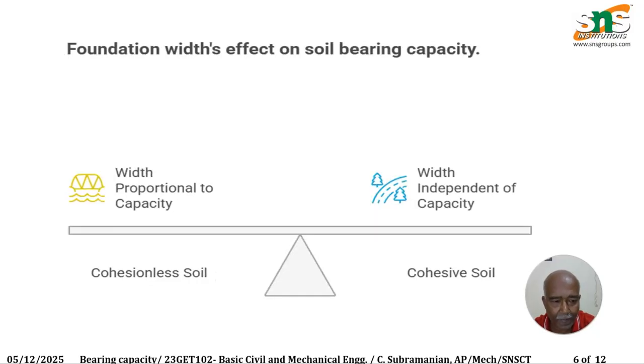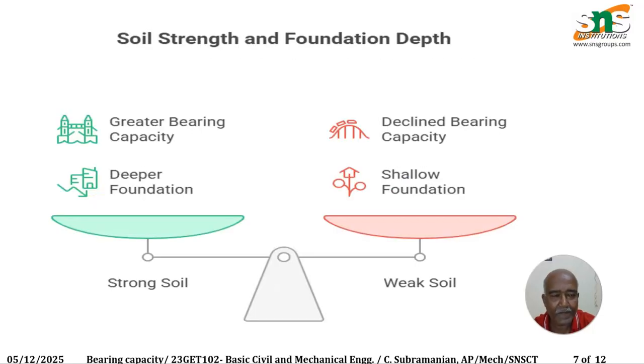Next we see about the foundation width, and the effect of foundation width on the soil bearing. The width of the proportional capacity must be tallied with the width of the independent capacity. So there is cohesiveness, or cohesive soil. Both widths must be proportionally equal. And we see about the soil strength and the foundation depth itself.